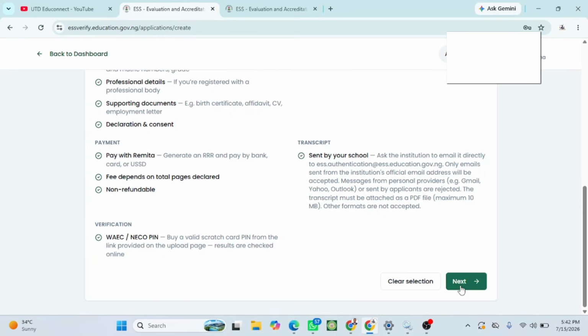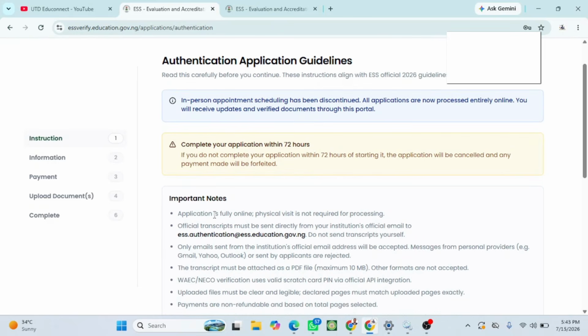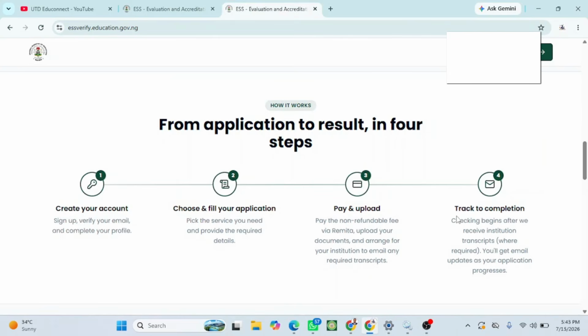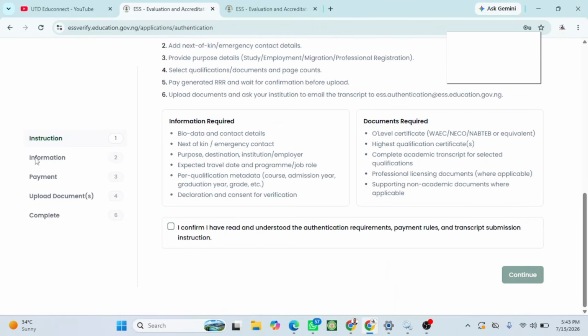So I will click on next. After clicking on next, you can find more information about this. Important notice: the application is fully online. Physical visit is not required for processing, meaning this process is entirely online. You don't need to go to the Ministry of Education for all that. As you can see here, they say that checking begins after receiving the institution transcript where required. You will get email updates as your application progresses. You can see the process: information, payment, upload documents, complete.